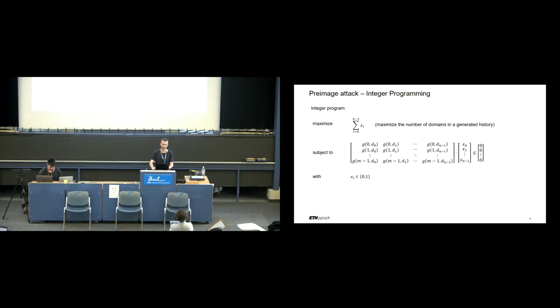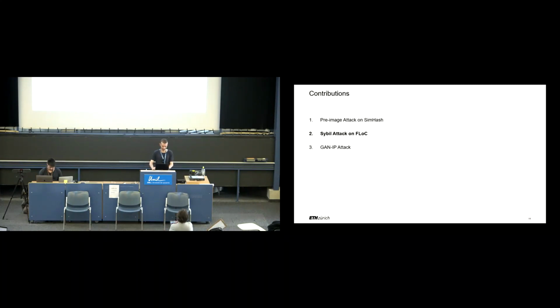Integer programming is an optimization technique which allows us to compute a pre-image of a target SimHash efficiently. The inputs are the target hash and a set of websites. For each domain in the history, we can pre-compute its fingerprint vector, represented by each column in the matrix. It is the same matrix as in the previous slide, but transposed. Integer programming then finds the vector x of booleans that determines if the website should be used or not. Multiplying the first row with the x vector, we obtain the inequality constraint necessary to match the first bit of the target SimHash. If the integer program returns a value greater than 0, we find a collision.